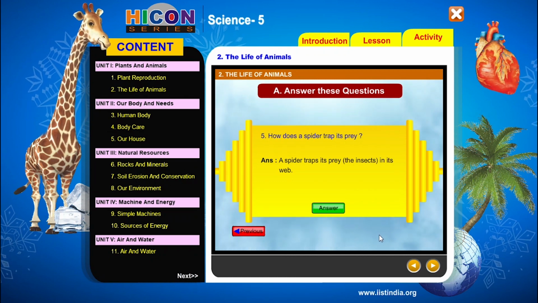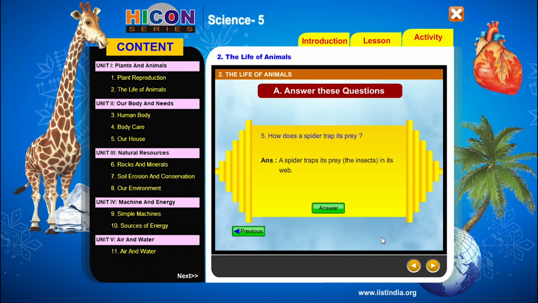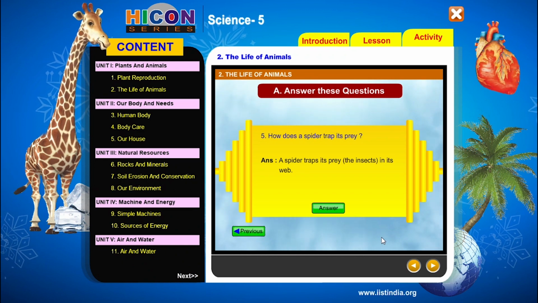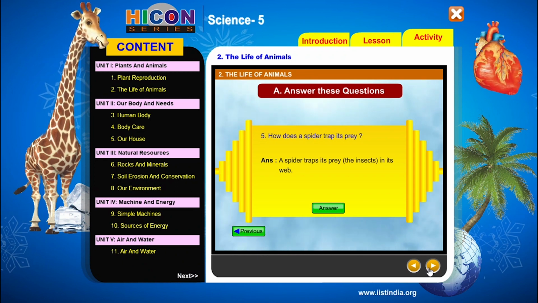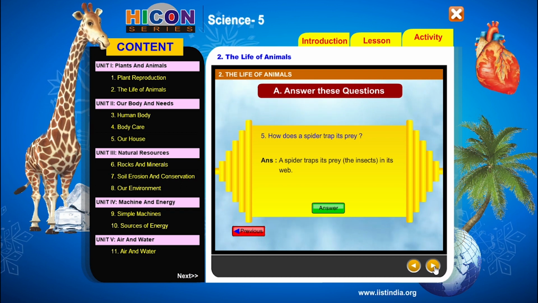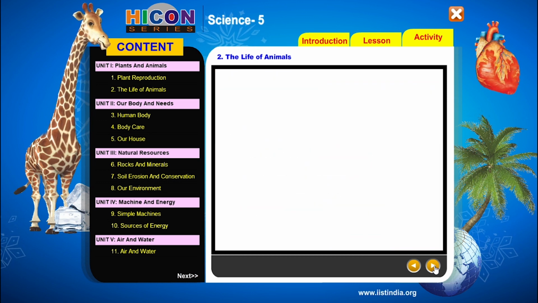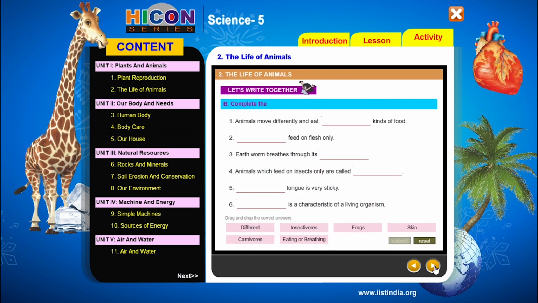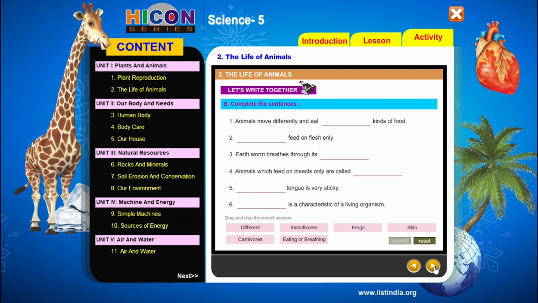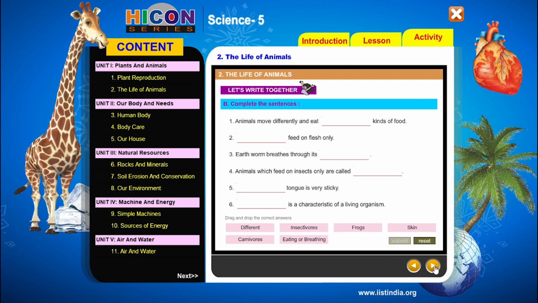So see the next part in this activity section. The answers to these questions part is completed. Now let us enter the next part in this activity section. So children, the next part is let's write together. That means complete the sentences.